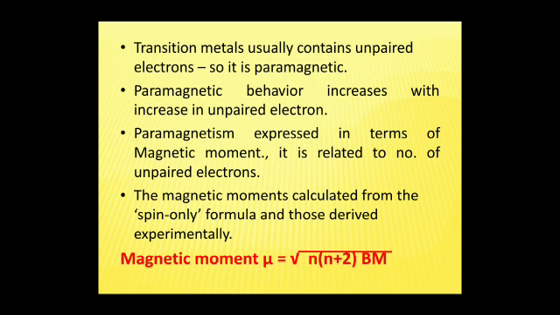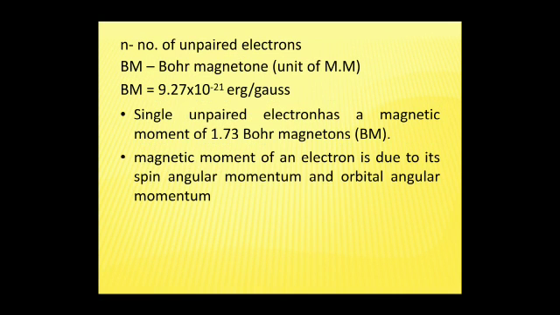Paramagnetism is expressed in terms of magnetic moment, and it is related to the number of unpaired electrons. The formula is mu equals root of n(n+2) BM. The magnetic moment is calculated from the spin only, where n is the number of unpaired electrons, BM is the Bohr magneton, and 1 BM is 9.27 into 10 to the power minus 24. A single unpaired electron has a magnetic moment of 1.73 Bohr magnetons.